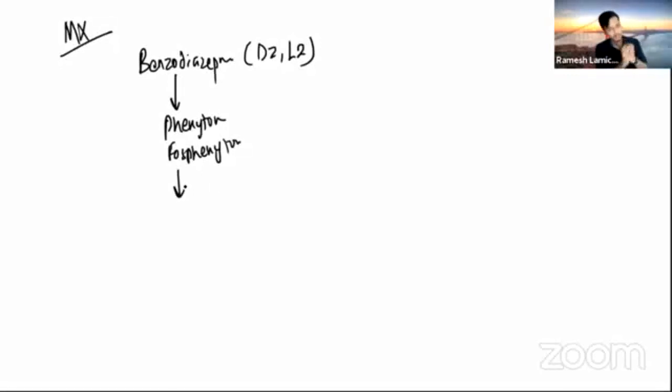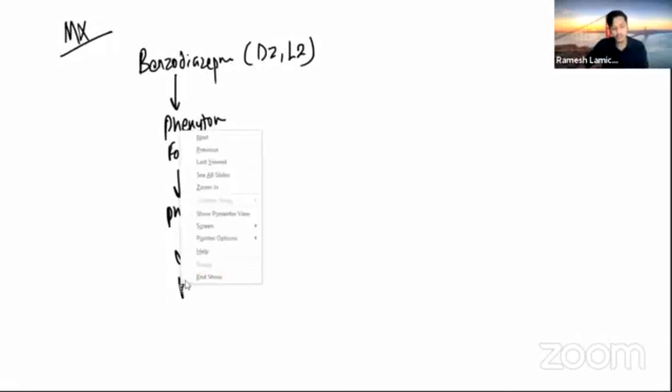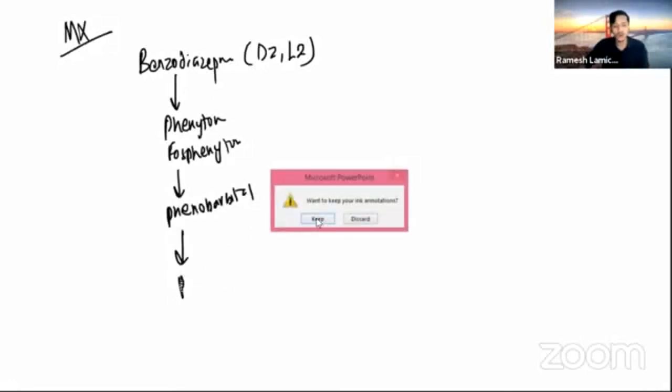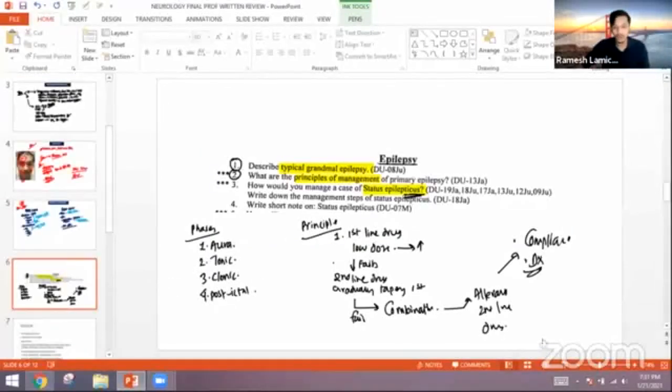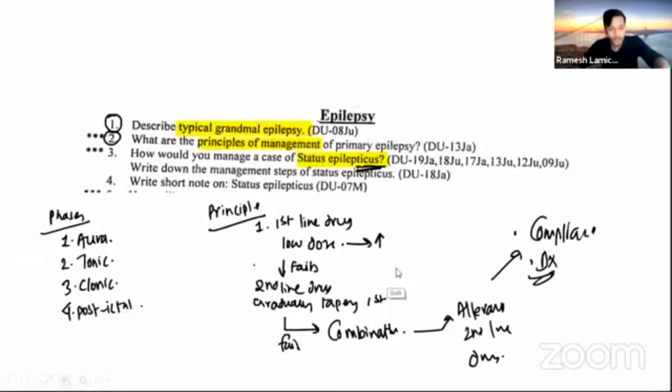If the seizure is still occurring, then we can use phenobarbital, or we can directly move on to anesthetizing the patient with propofol or midazolam.